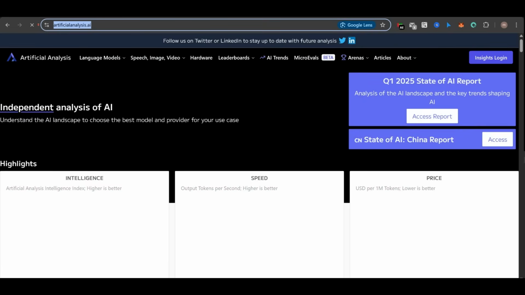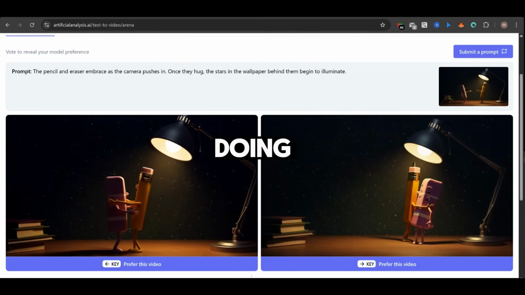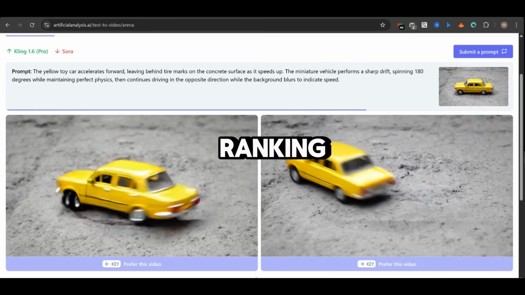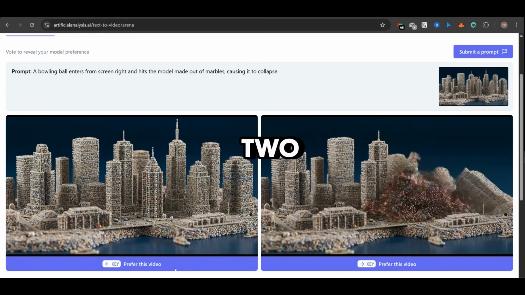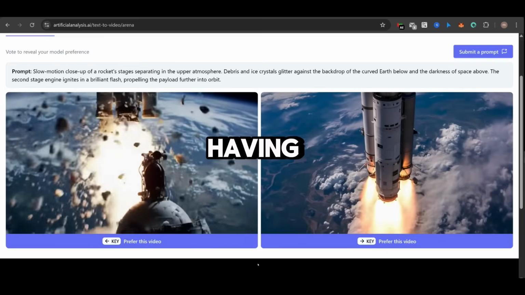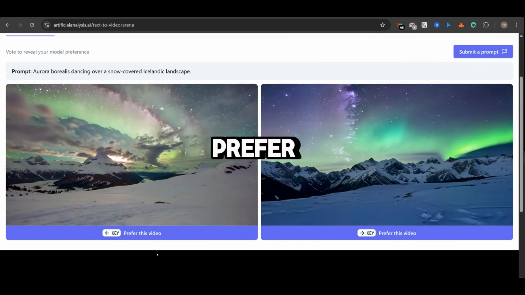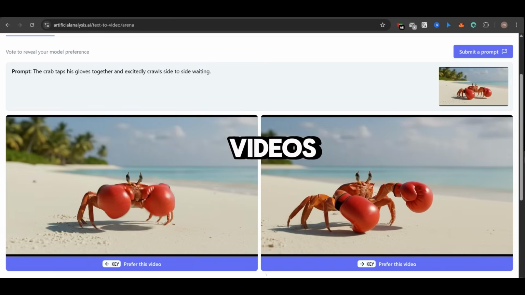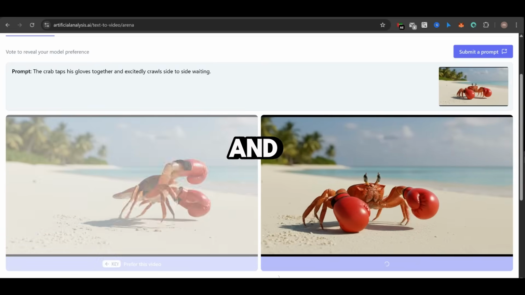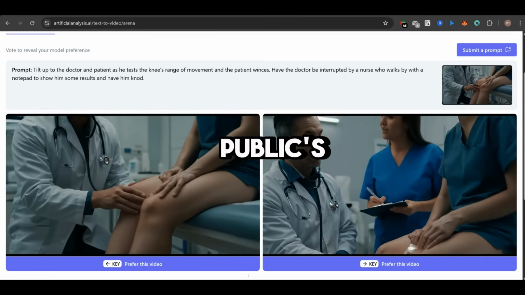Let me show you. If you go over here to Artificial Analysis AI, this is the interface you should be greeted with. What they're essentially doing is keeping a log and ranking every single AI model. So basically, they're giving the same prompt to 2 different AI video models, and they're having the public choose which one is better. For example, I prefer this one, so I'm gonna choose that one. Then it loads a new set of videos with different prompts and different AI models, and I get to choose which one is better. So this is not my opinion, this is the public's opinion.